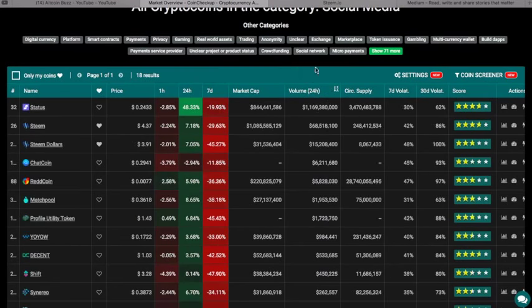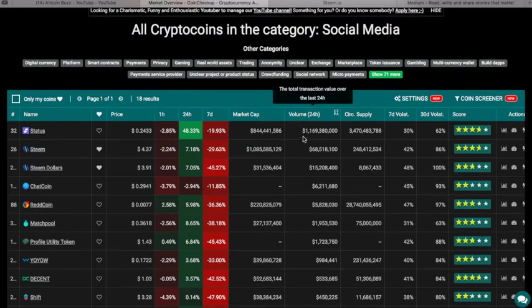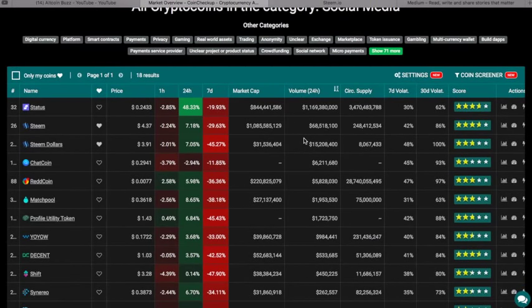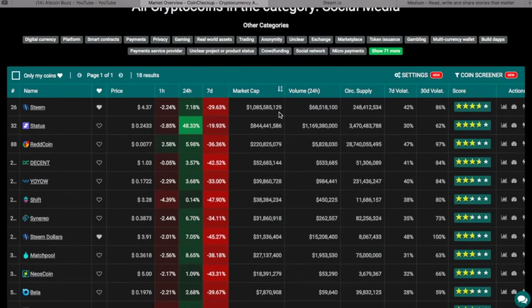If you toggle this middle 24-hour volume, of course, you're going to see that the top three we have here according to volume is Status, Steem dollars. Redcoin is here in the 5th spot. And on this volume, compared to, I'm going to go back to market cap, look at the difference between the highest market cap, Steem, Status, and Redcoin, and the 24-hour volume. Status has made a huge jump. We're over $1 billion in trading volume. That is a big kick up, as we'll see in the charts.